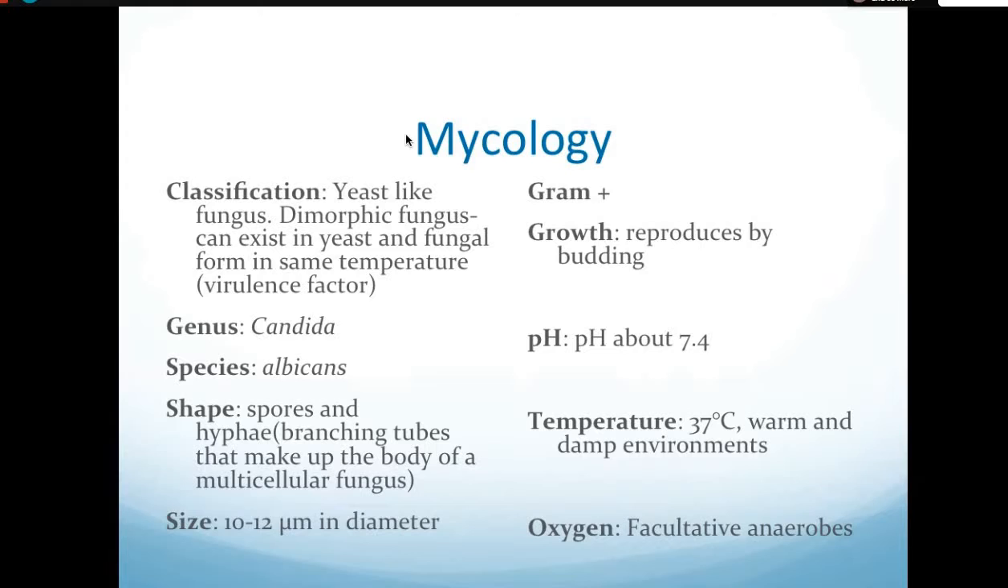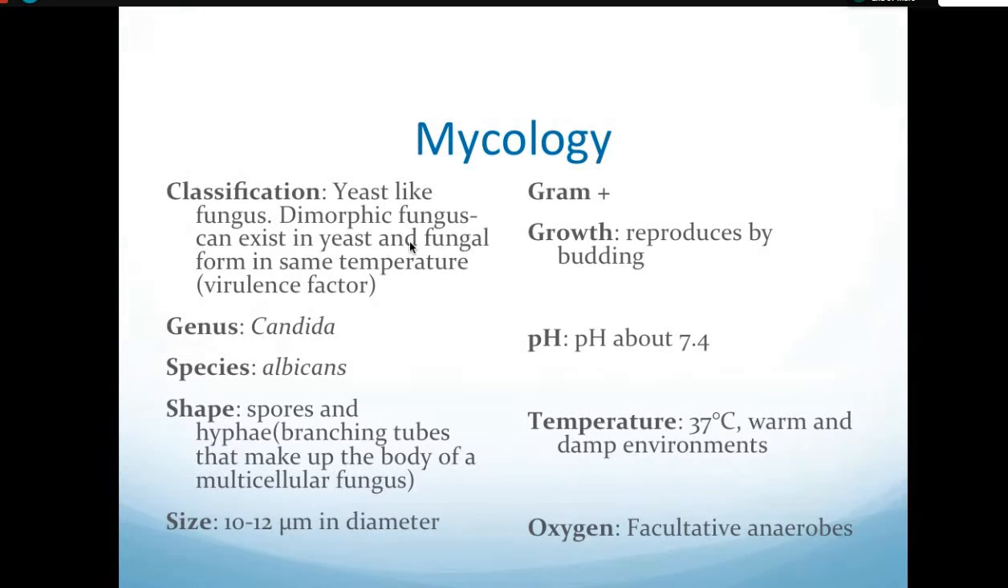So the causative agent for these oral infections or oral thrush is Candida albicans, and I think you know most of the things about Candida albicans. They are yeast-like fungus. They are dimorphic fungi. Okay, they can exist in yeast and filamentous form at the same temperature. They are not thermally dimorphic. When we talk about dimorphic fungi, that means they exist in two different forms. Okay, one is the filamentous form, the other being the yeast form.